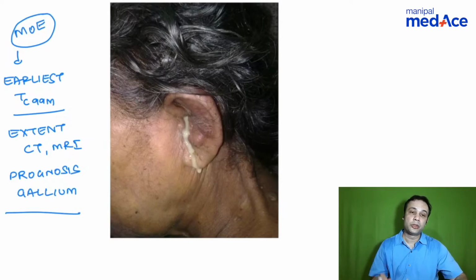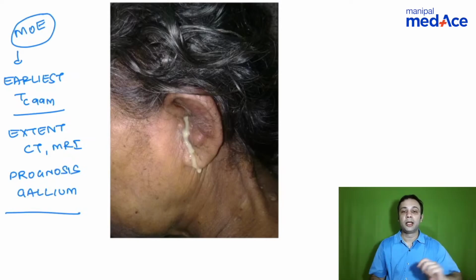You can also use a few blood investigations as far as malignant otitis externa is concerned. You have CRP and ESR, which are done pre-treatment and post-treatment. It will help us in guiding the prognosis. Remember, it happens most commonly in diabetics or in immunosuppressed individuals.